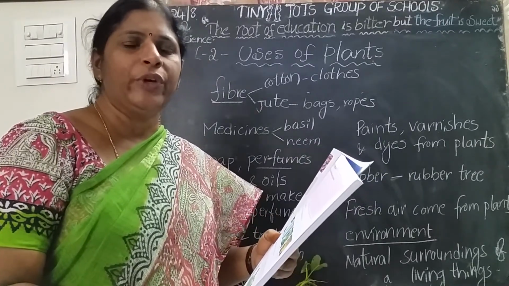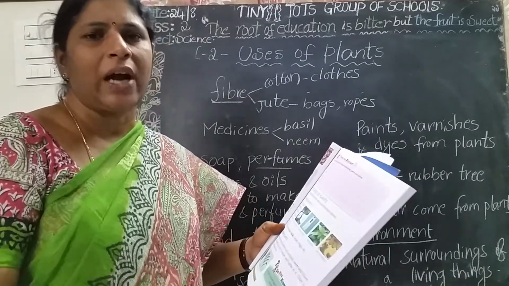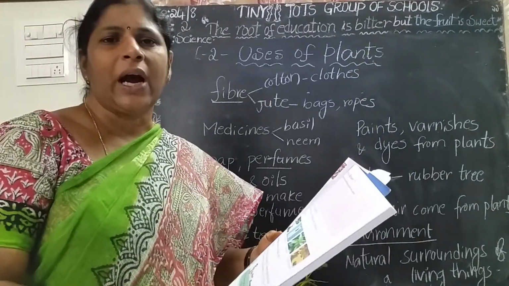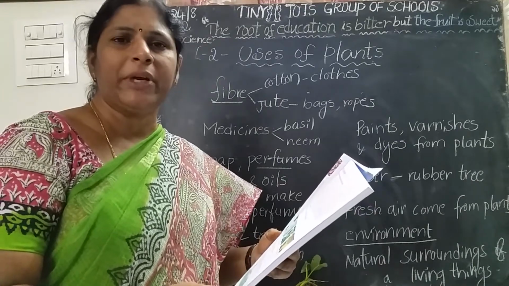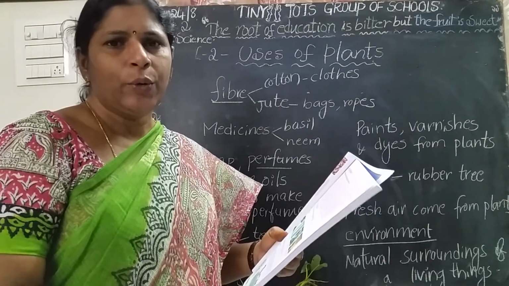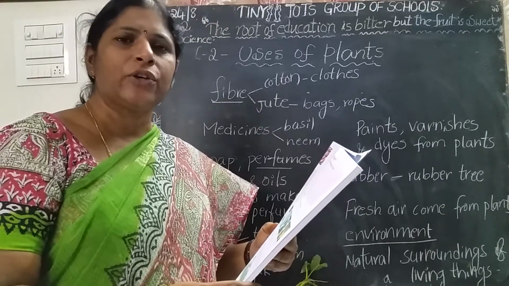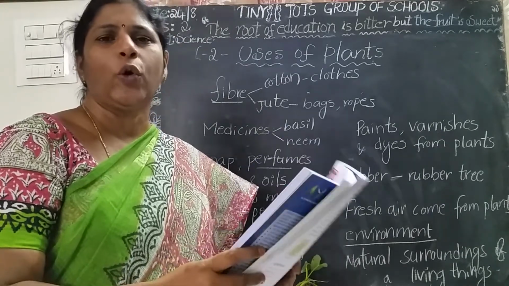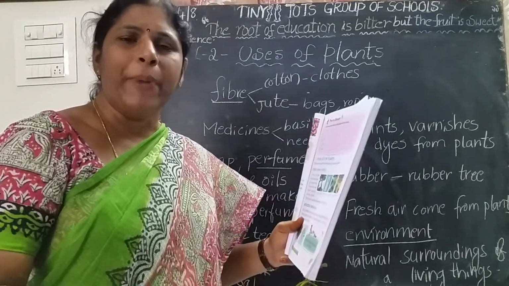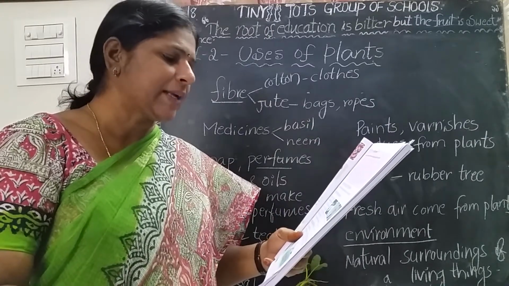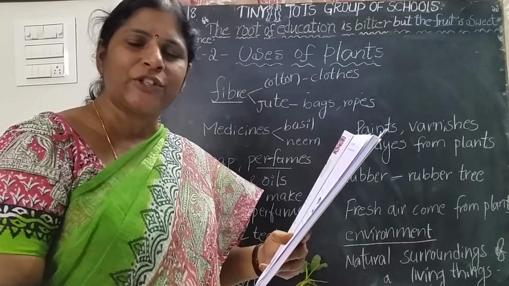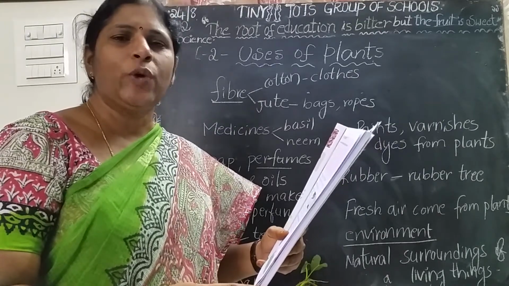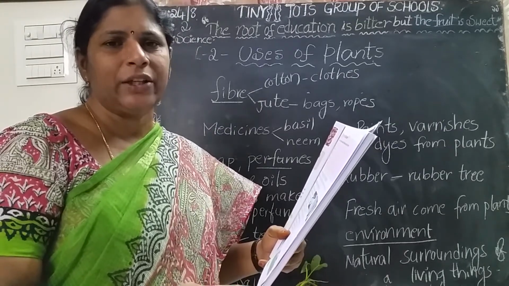We are using cotton clothes, cotton sarees, cotton shirts, towels, and napkins. These are made with cotton fiber. And jute is also used for making ropes, bags, and shoes, jute chappals also there, children. These two are very useful for us.